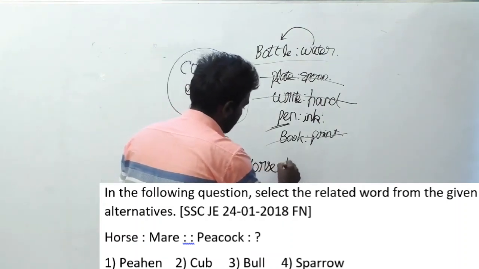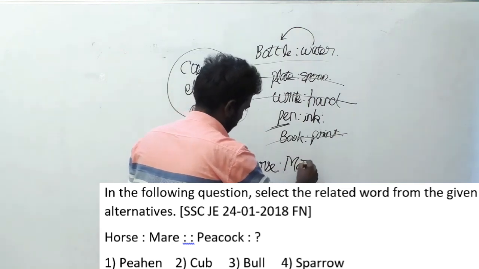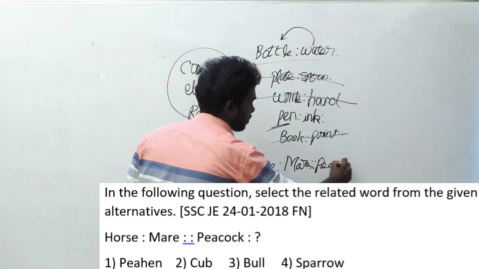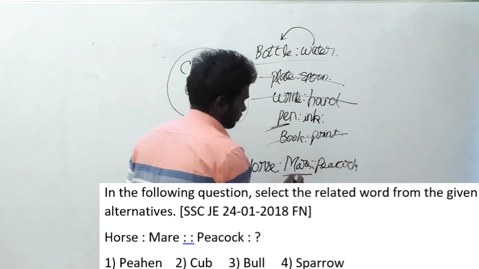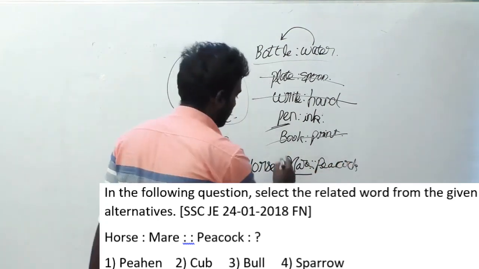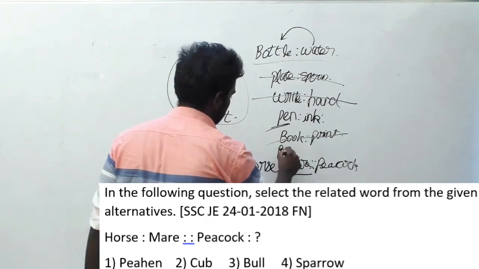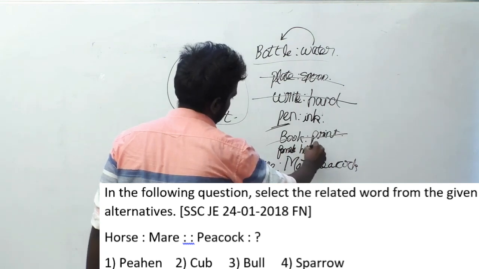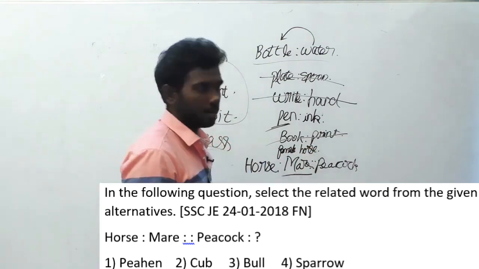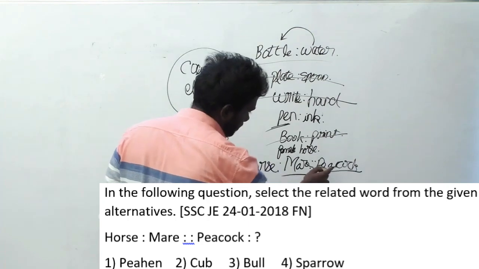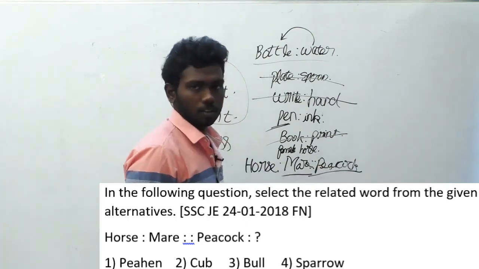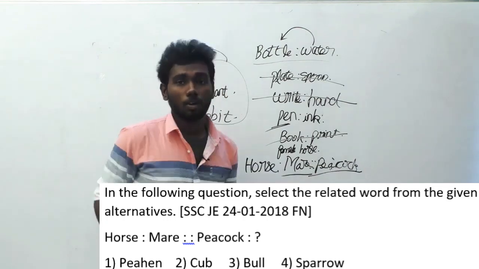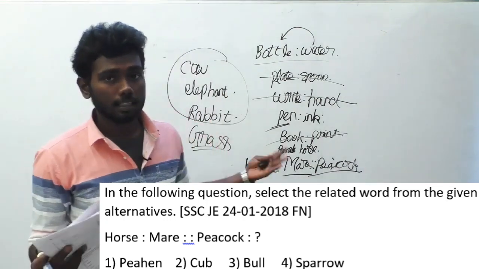What is the meaning of a mare? Can you people tell me what the meaning of a mare is? Mare means it is a female horse. Horse is male, so you have to find the female counterpart for this one. So what is the female of peacock? And obviously, without even looking at the options, we can clearly say the answer.